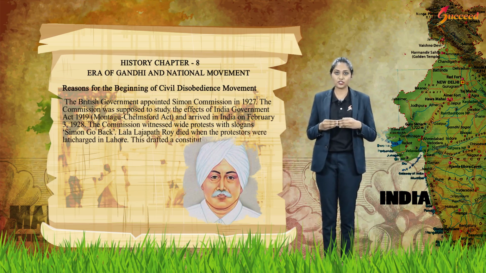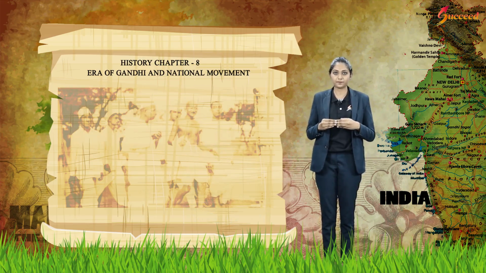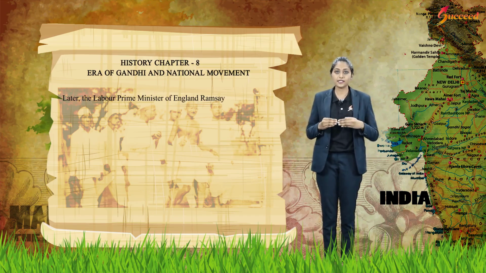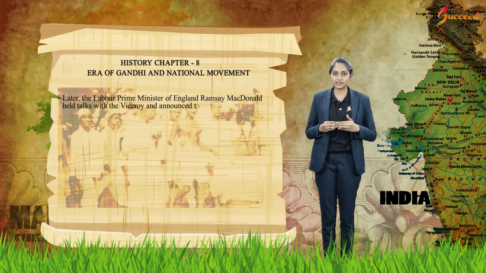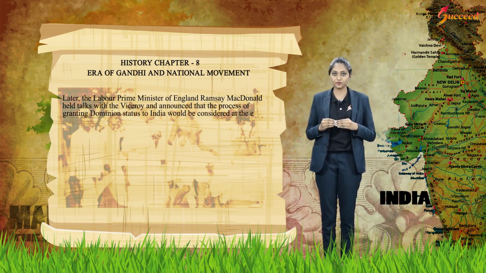This drafted a constitution that was acceptable to all the political parties. Later, the Labour Prime Minister of England, Ramsay MacDonald, held talks with the Viceroy and announced that the process of granting dominion status to India would be considered at the earliest.